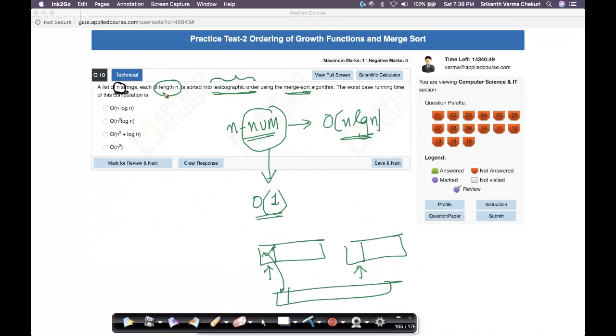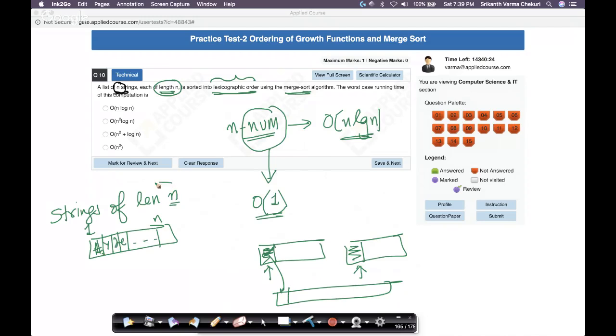But now what do we have? We have strings of length n. So instead of numbers here, we have strings of length n, which means each string has n characters. Let's say H, Y, D, E, and so on. Hyderabad, right? So each of these strings is of length n.